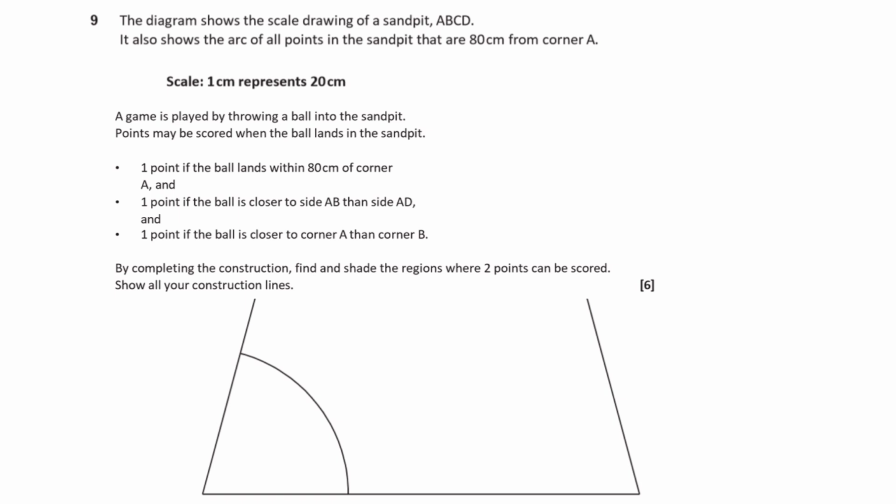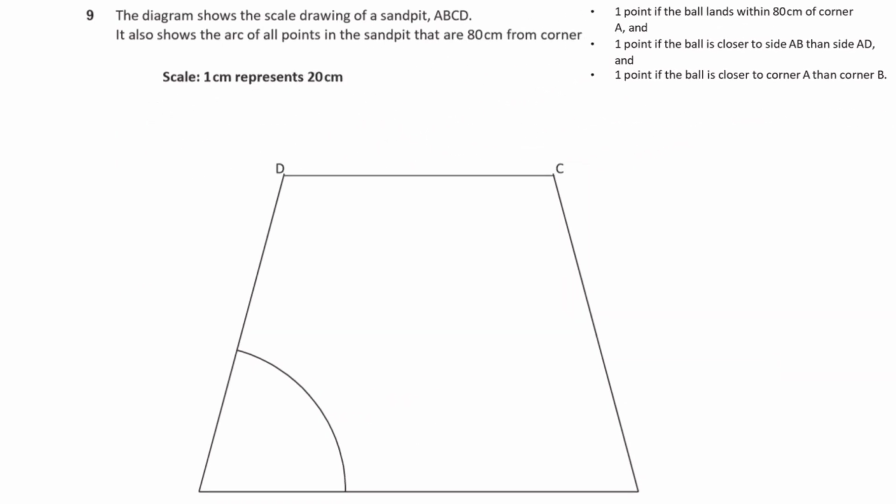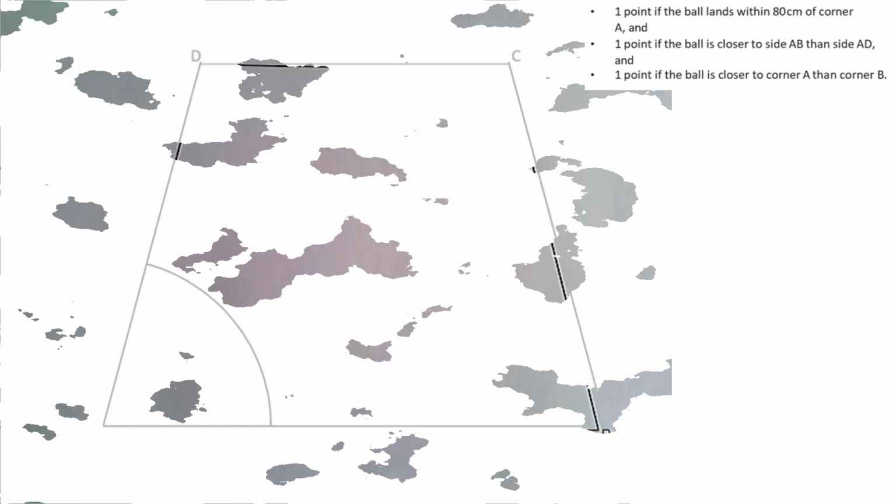Points may be scored when the ball lands in the sandpit. 1 point if the ball lands within the 80 centimetres of corner A, and 1 point if the ball is closer to side AB than to side AD, and 1 point if the ball is closer to corner A than it is to corner B. By completing the construction, find and shade the regions where 2 points can be scored. Show all of your construction lines.